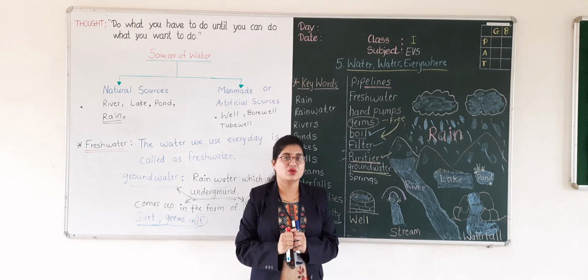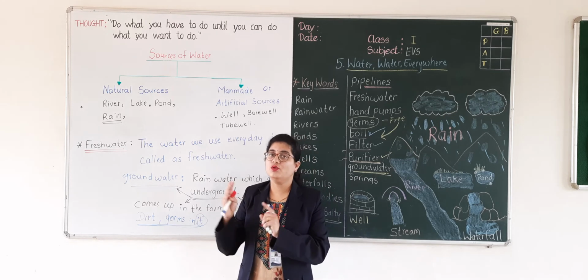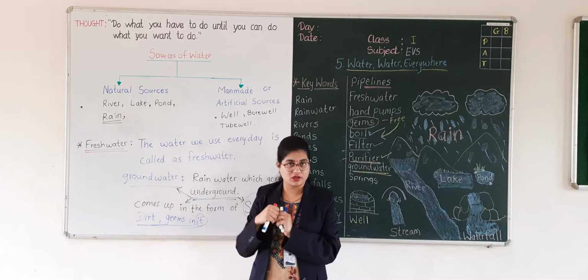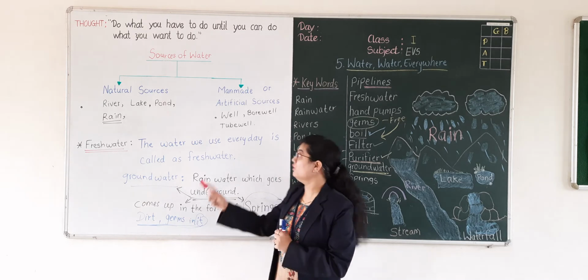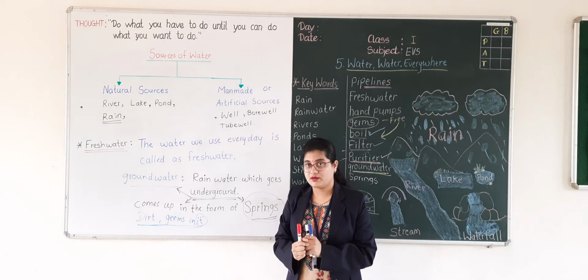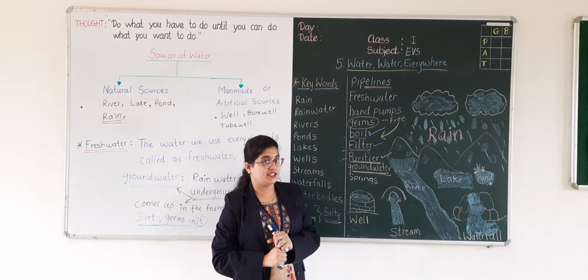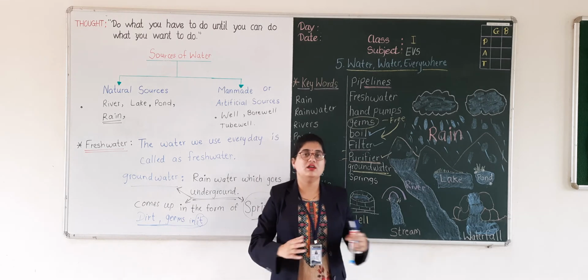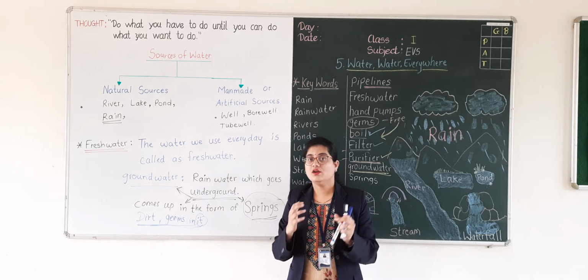Nowadays you can see in villages also, in some villages, people have to go far away to bring water, and in some areas, they get water through wells, bore wells, tube wells, and hand pumps. Okay, students? What I said, in many villages, people have to walk a long distance. They have to go far away to bring water.